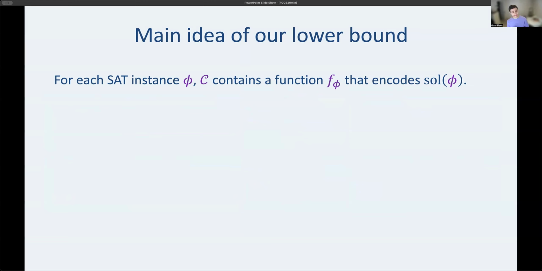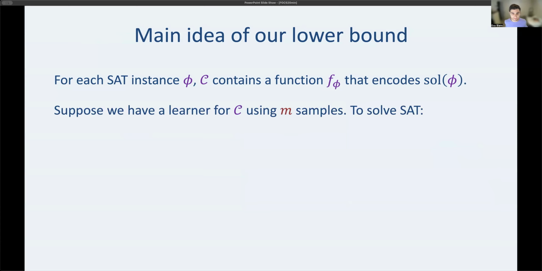The way we do that is we set up our concept class to be, for every possible SAT instance, a function that encodes the solution to the SAT instance. It encodes, if it is satisfiable, what is the string that satisfies it. Okay, so this seems useful for solving NP problems. And then we want to implement our reduction. We assume we have an efficient learner using m samples, and so we now want the reduction to give that learner a sample.